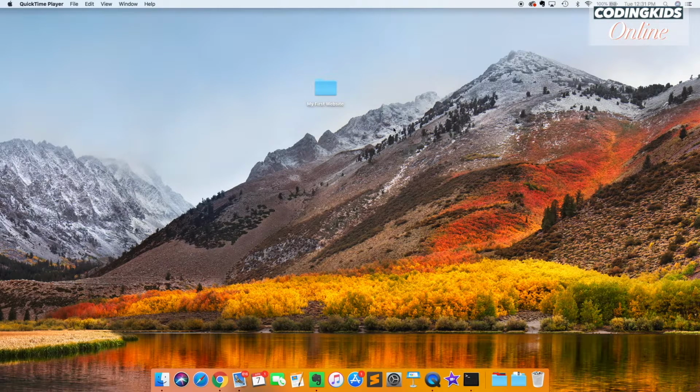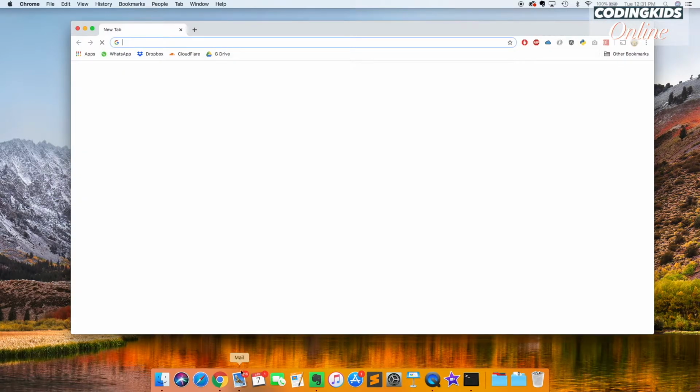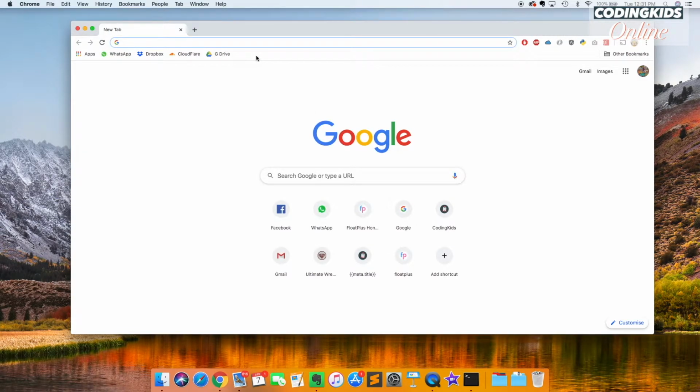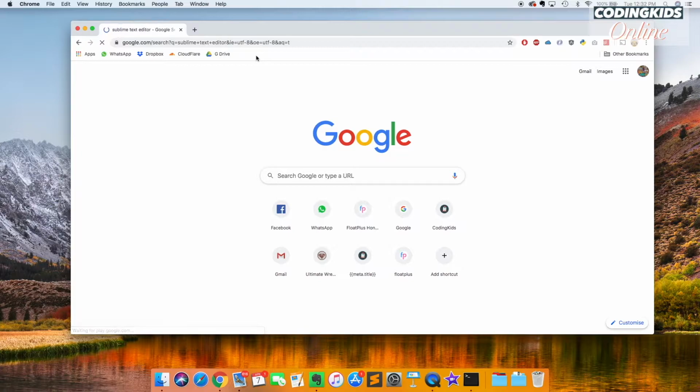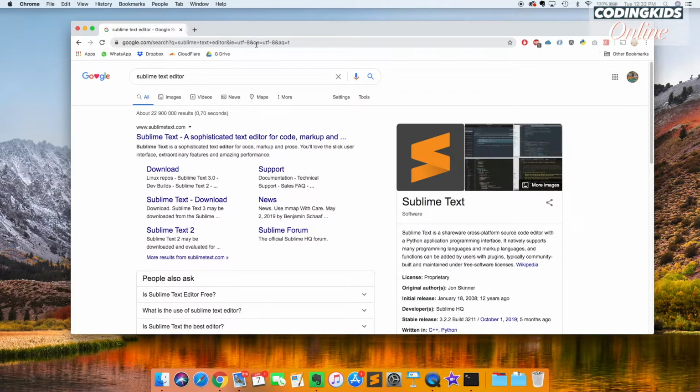We're just on a Mac computer, but you can follow along if you're on a PC. And the first thing we want to do is get up onto a browser. I'm using Chrome. I'm just going to open it. And I want you to use the text editor I'm using so that when you're following my classes, it all looks the same. And the text editor is called Sublime Text Editor. And you can just type that in your search, press enter, and there we go.